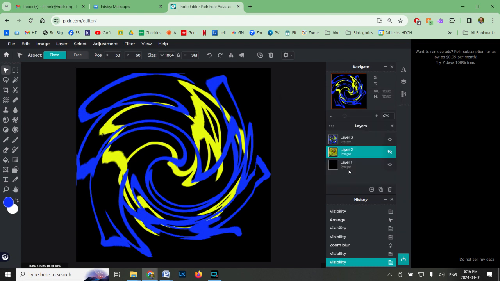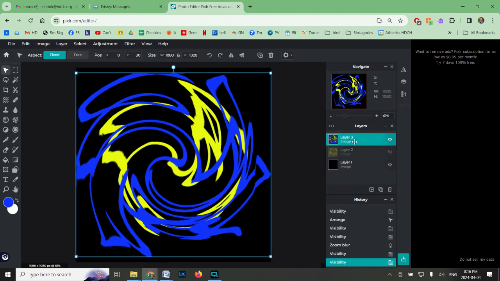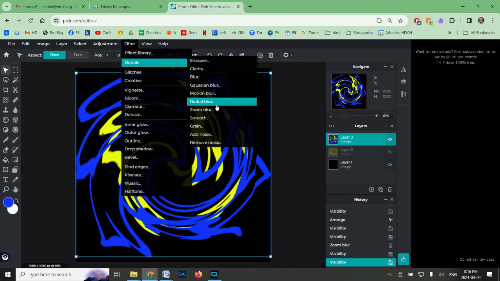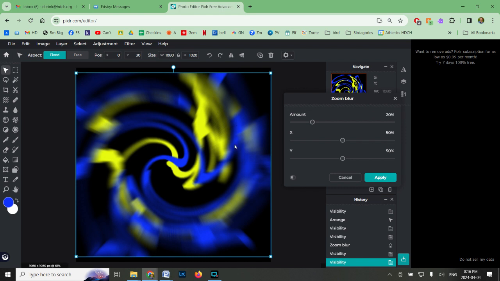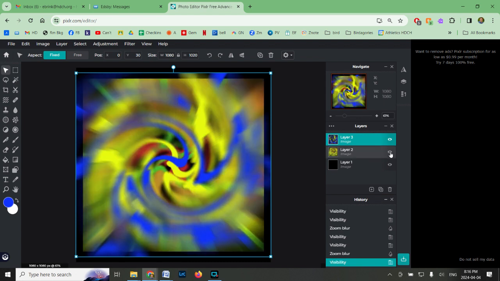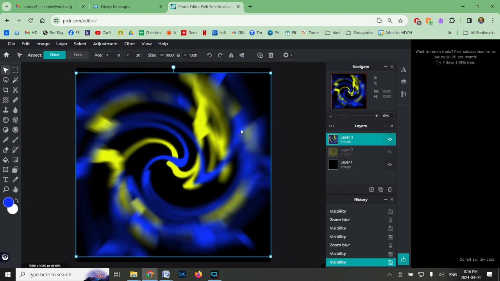Am I on, what layer am I on? Oh, see, I'm still on layer 2. Layer 3, make sure you're selecting the right layer. Make the same mistakes I do. Go to zoom blur. And so now my amount is only 20. So what I can do is click apply. Let's see what it looks like if I bring them both in. That's not too bad. I think I want to do a little bit more.